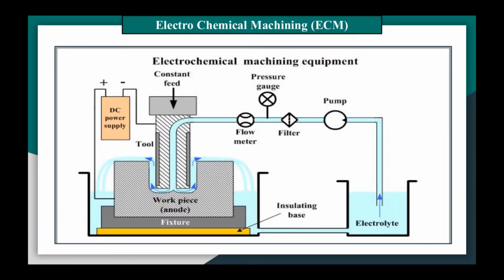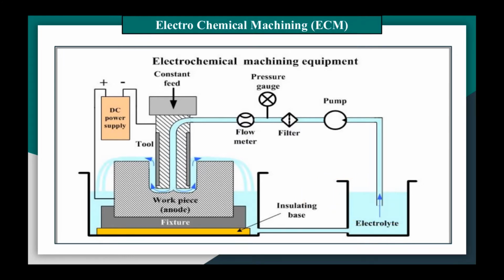Now let us talk about electrochemical machining. In electrochemical machining, material is removed by ionic dissolution, but under the assistance of an electrochemical reaction. No corrosive agent is used for this process. Instead, a suitable electrolyte is employed.